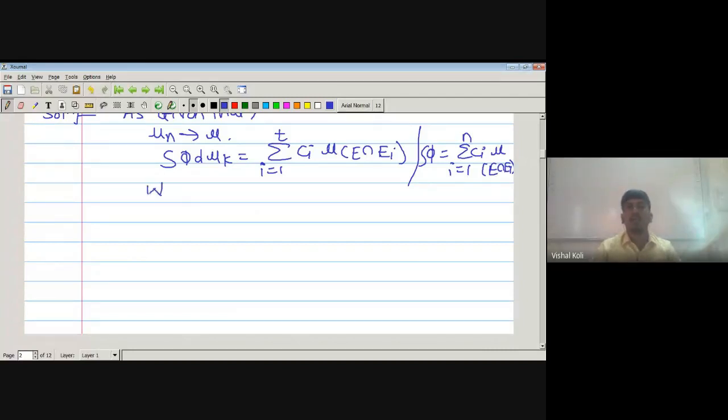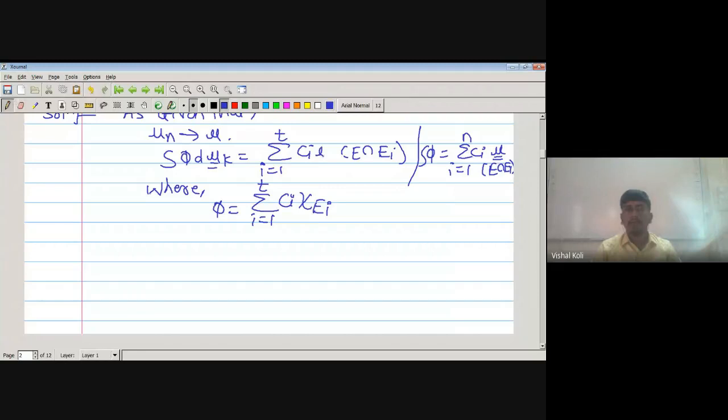Therefore, here we have to find the integration of phi with respect to measure mu k, so by this definition, the integration of phi d mu k is the summation i running from 1 to t of ci times mu k of E intersection Ei. Call this star.